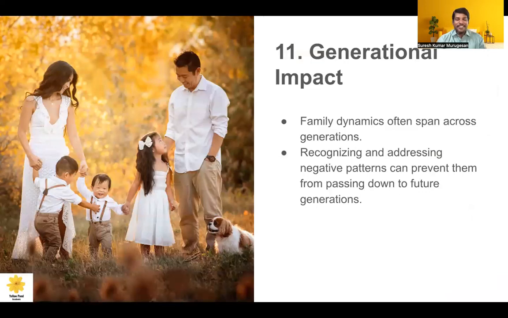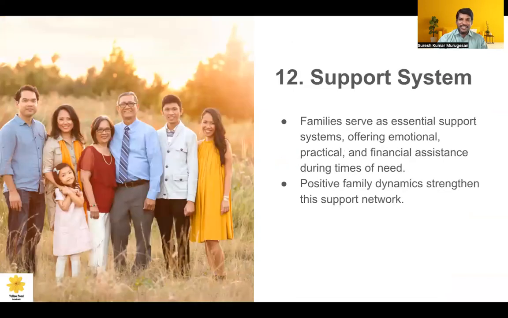Yes. So a good thing needs to be taken from the older generations. If a new thing is emerging from the younger generation, that can also be adapted, recognizing and addressing that positive pattern from the different generations. At the same time, negative patterns are there. You have to understand that those need to be curbed in the beginning stages itself.